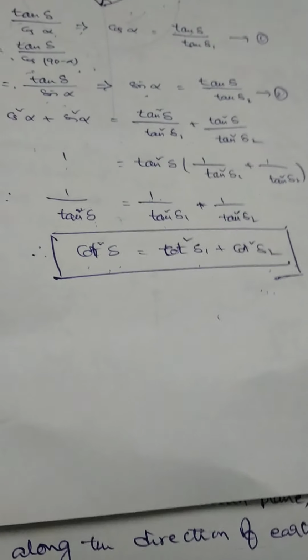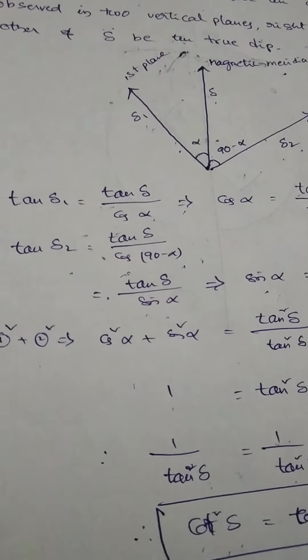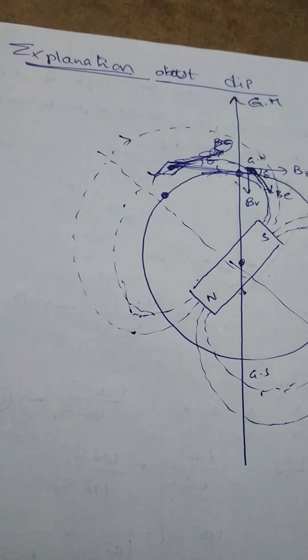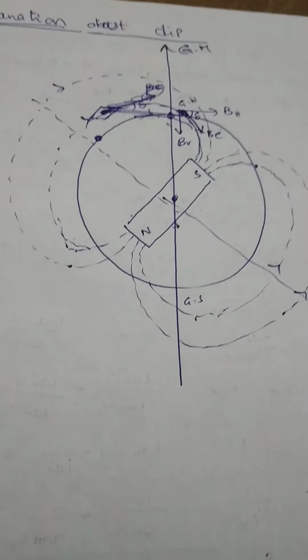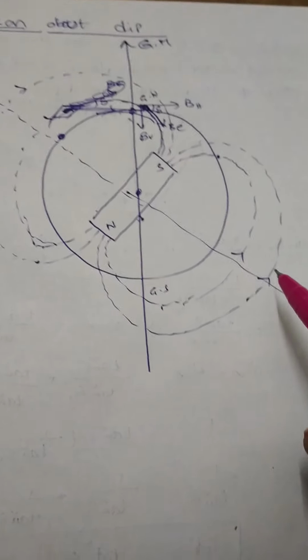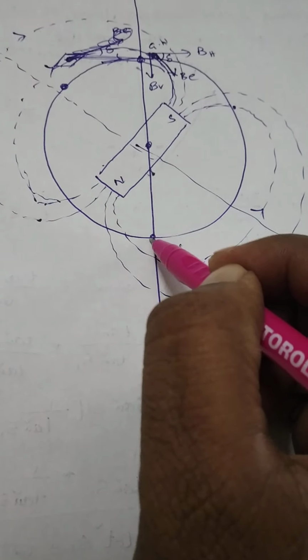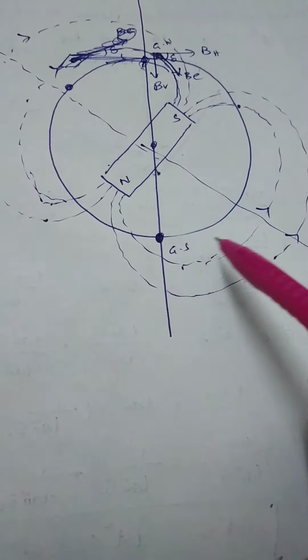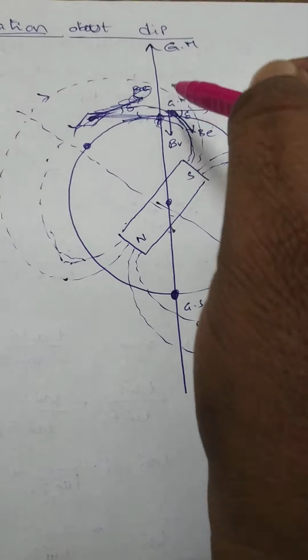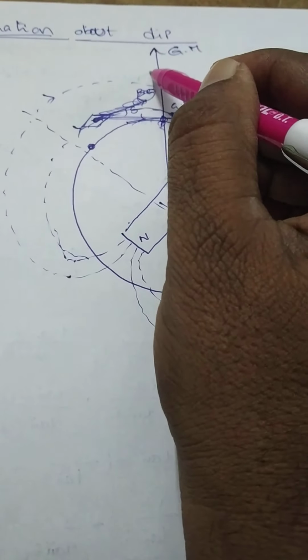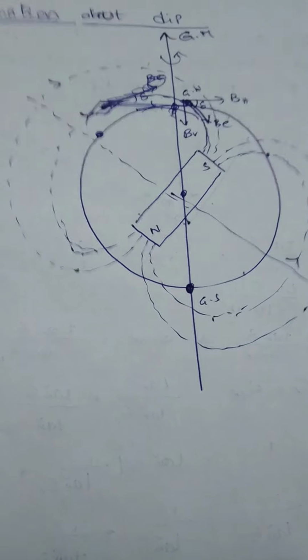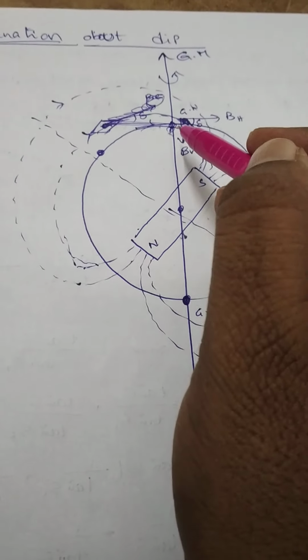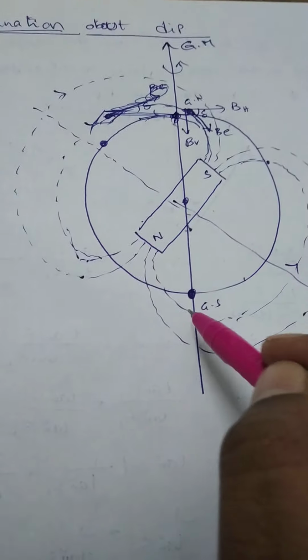Right. Now again, there is one more explanation corresponding to the angle of dip. See here, explanation about dip. So my dear students, suppose this is the earth. Earth is taken as a sphere. Earth is rotating about its own axis such that this is geographic north and this is geographic south.